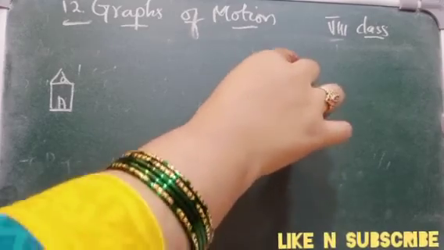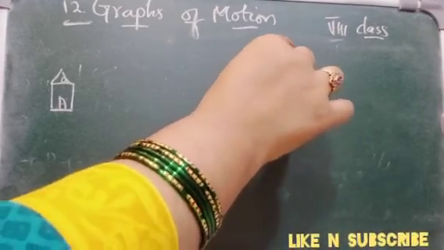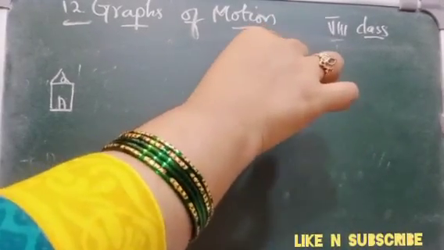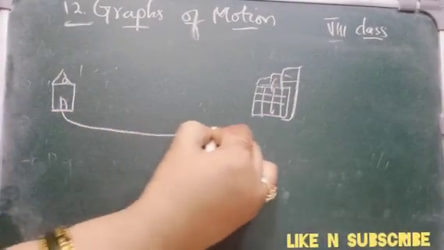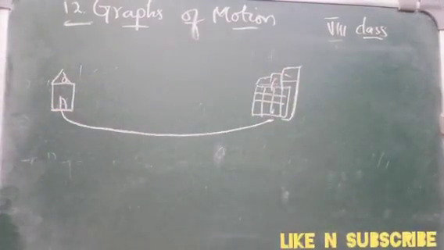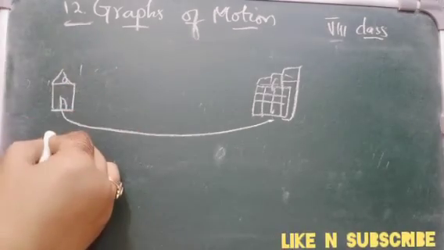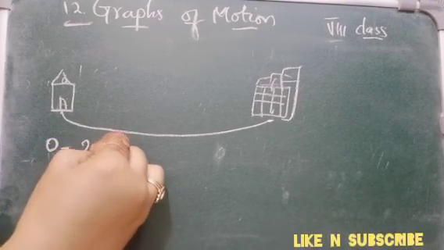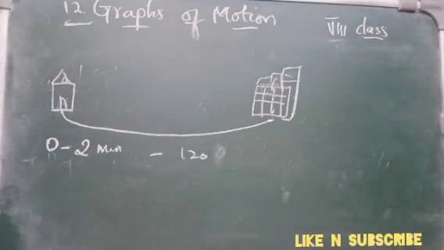Okay, and this is your school. You are walking from your home to the school. This is your journey. When you started, that is 0, and till 2 minutes, if we take in minutes, you have traveled a distance of 120 meters.